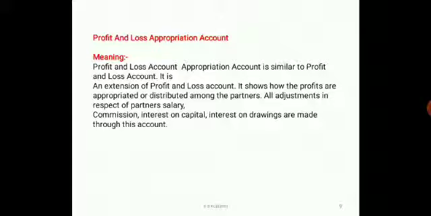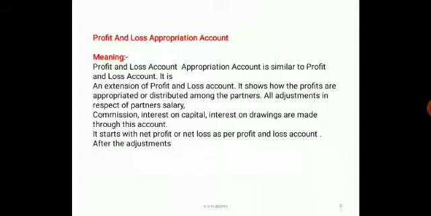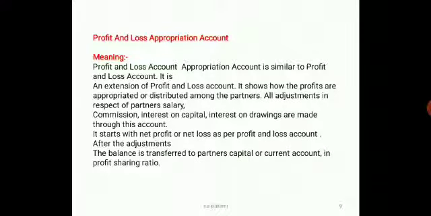All the adjustments in respect of the partner's salary, commission, interest on capital, interest on drawings are made through this account. It starts with the net profit on the credit side or net loss on the debit side as per the profit and loss account.